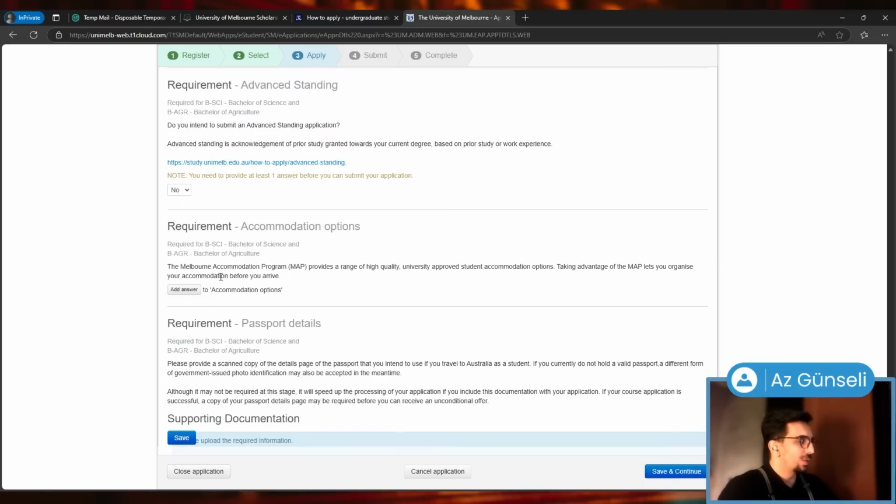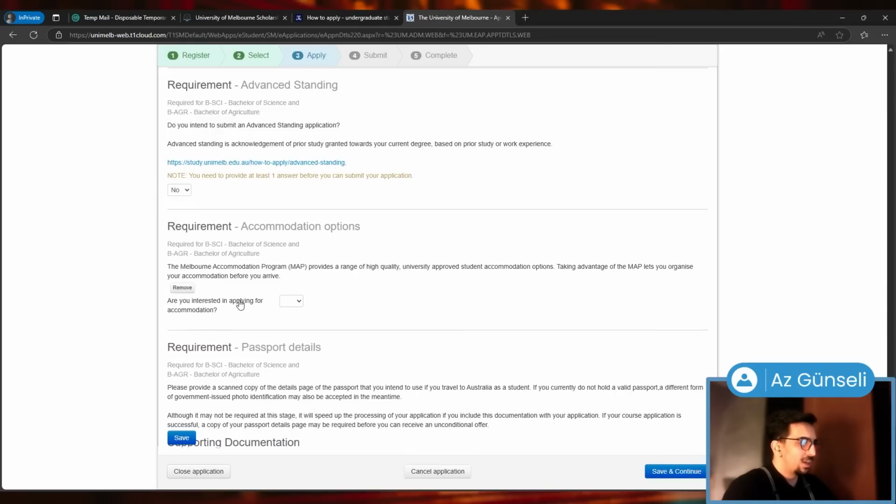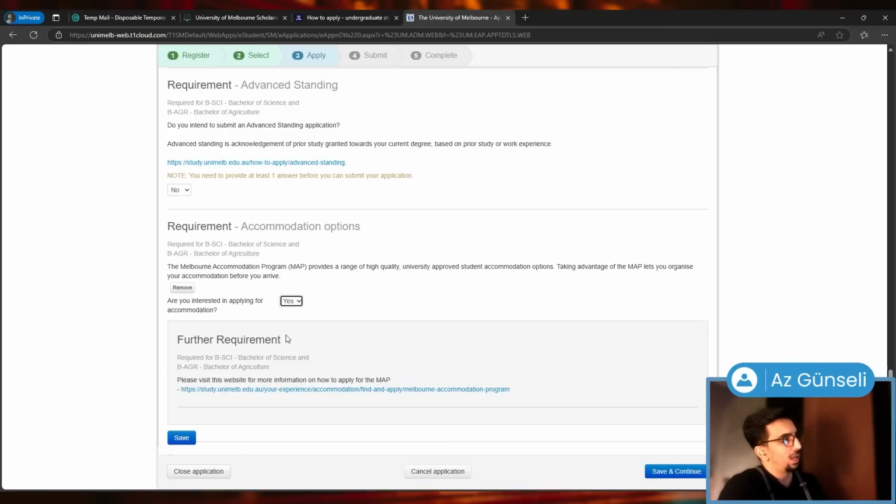The Melbourne Accommodation Program provides a range of high quality, university approved student accommodation options. Taking advantage of the MAP lets you organize your accommodation before you arrive. So let's add an answer here. Are you interested in applying for accommodation? Let's say yes, right? I'm doing this because this is directly from the university, unlike the scholarship question.